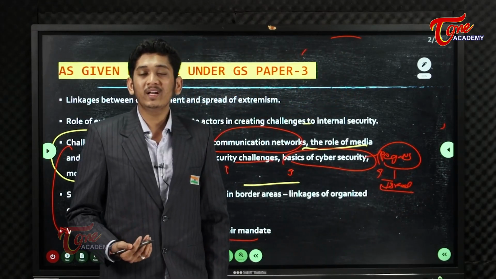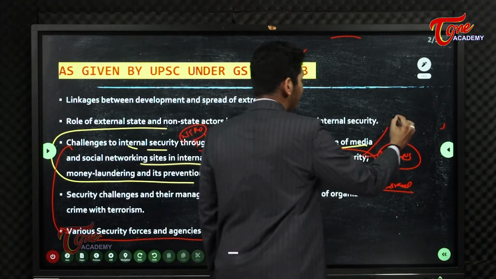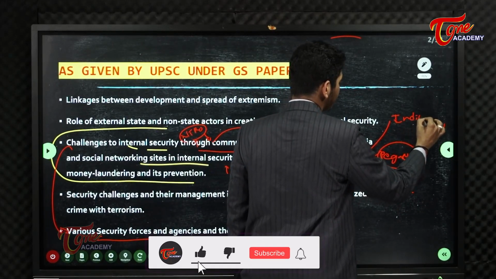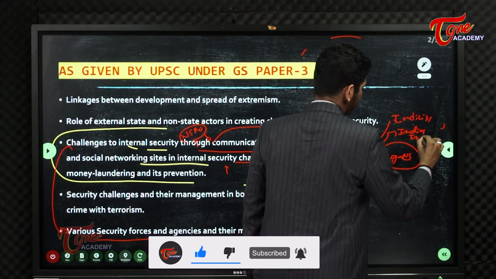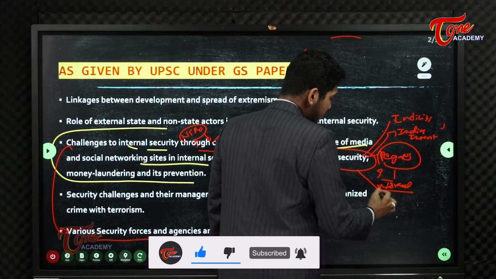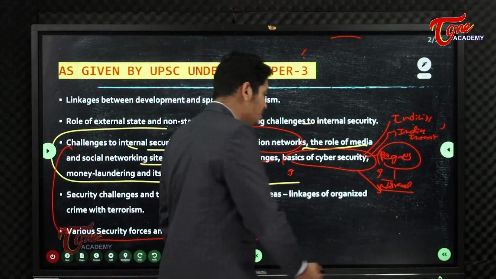We will also be learning about some other basics of cyber security, like different indices of cyber security. Okay, India's interest. Okay, international relations in the purpose of cyber security, like the Budapest Convention.